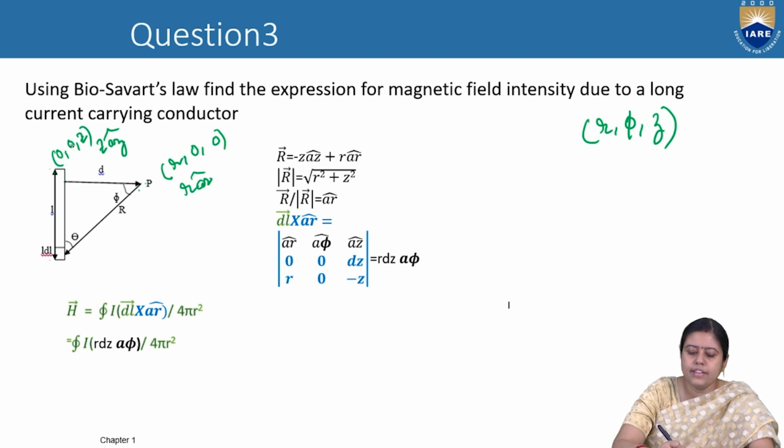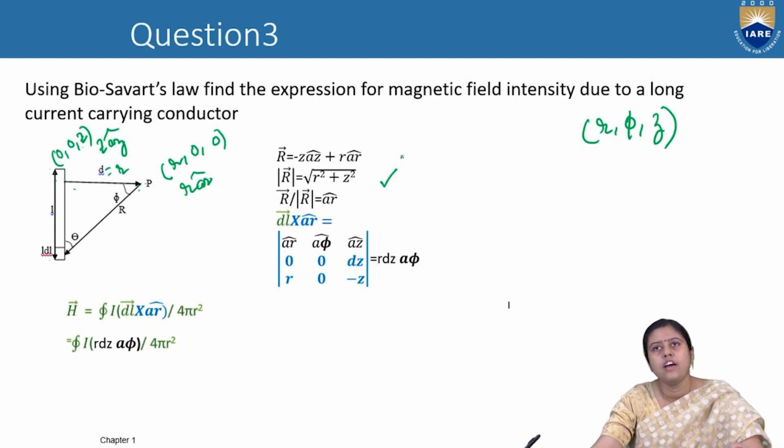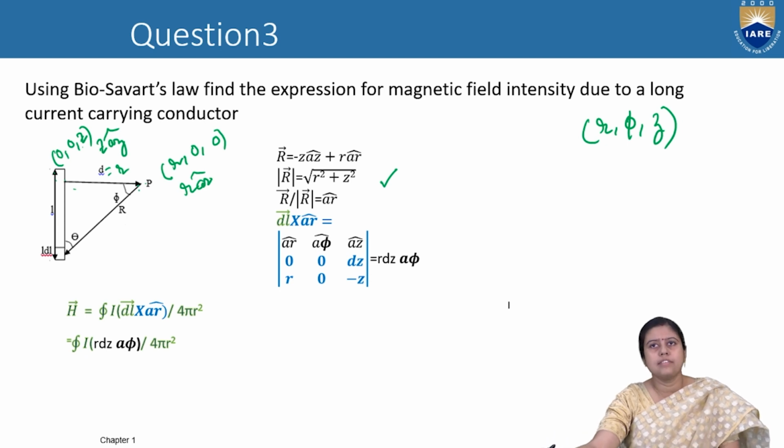If this is the length z and this is the small r, the capital R, the distance between P and the end of the conductor, is root of r square plus z square. What is R by R?